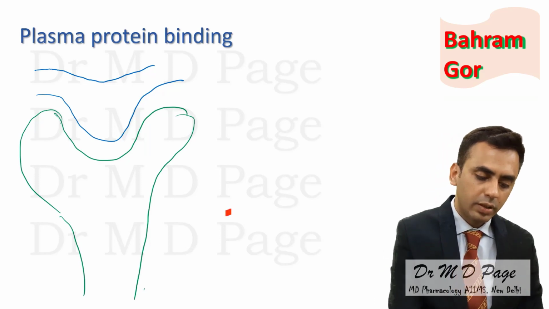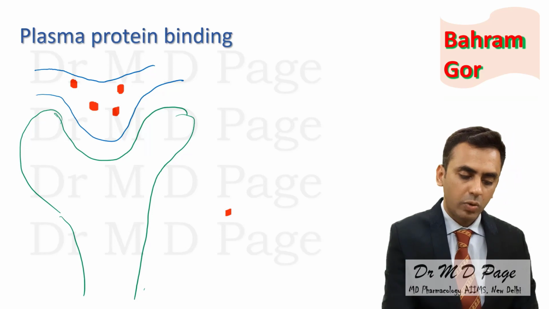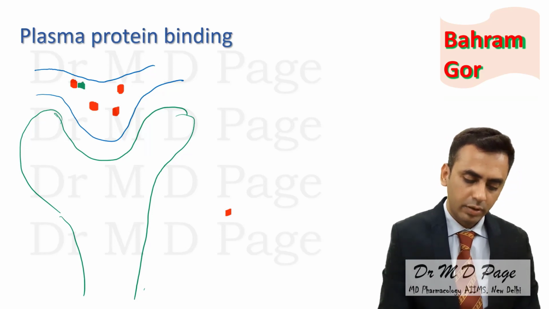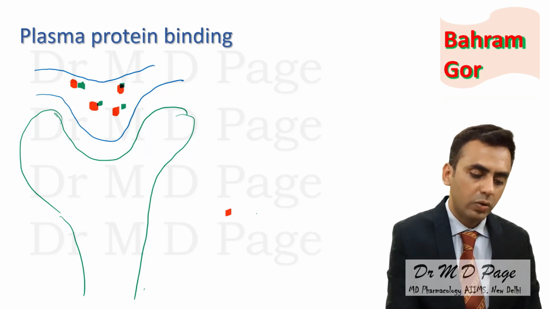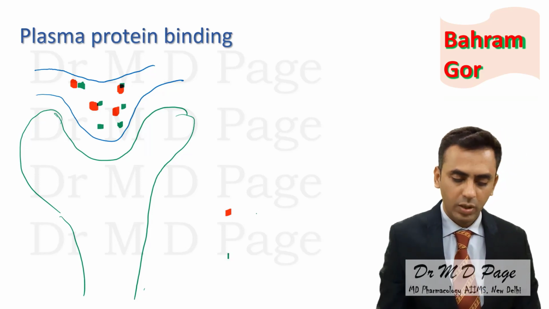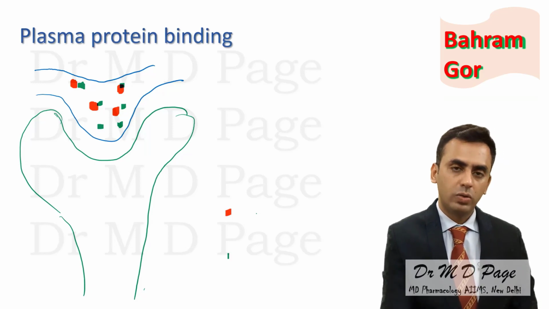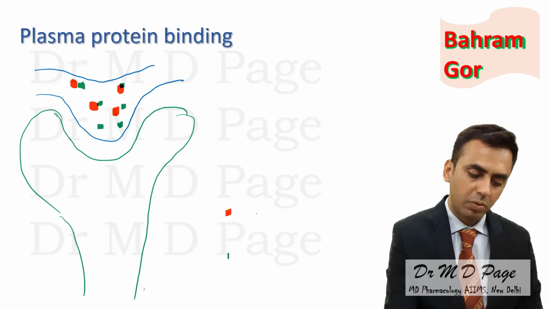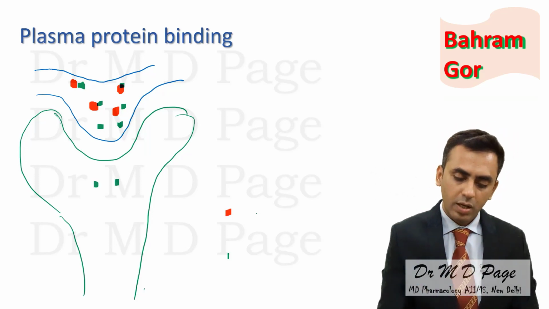If this is the plasma protein and drug is bound to it, it is either bound or it may be in the free form. So when blood flows through this glomerular tuft, the free form of the drug will get excreted, but that bound to plasma protein will not come.